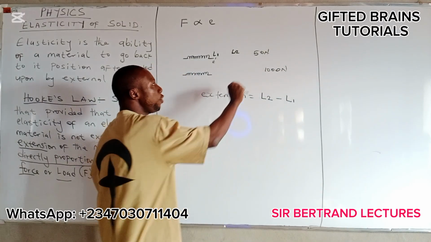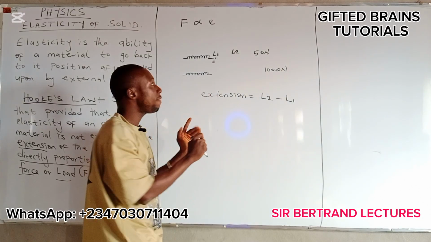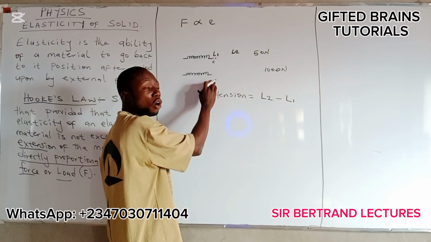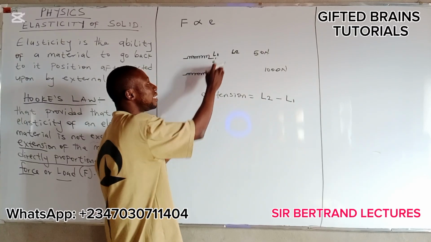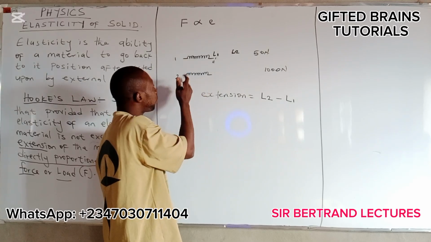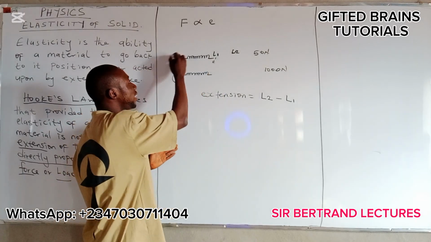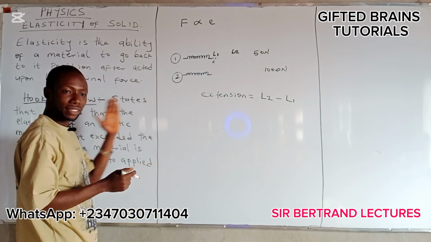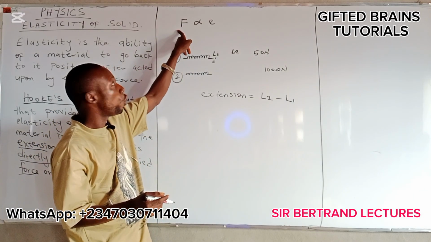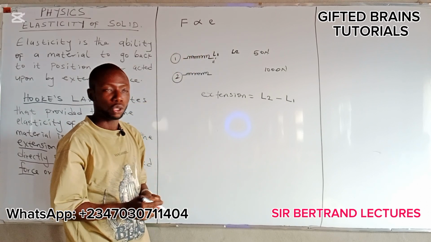When you remove these two forces from the two different spiral springs, you will notice that the extension of the second will be much bigger than the extension of the first. That is what the law is telling us: an increase in the applied force will result in a corresponding increase in the extension.